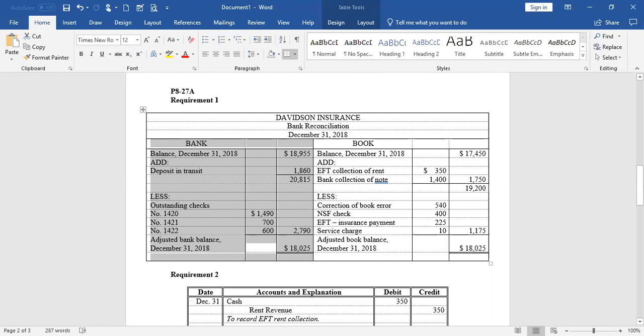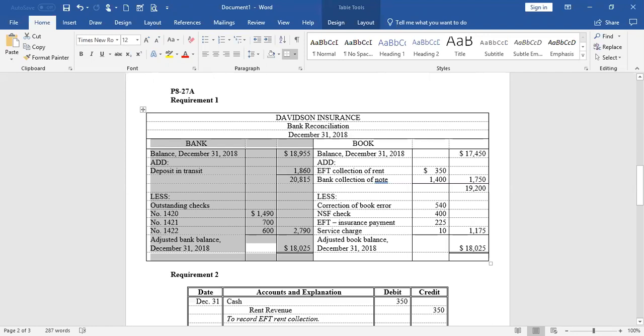The $600 deposit in our checkbook, that is on the bank statement. So I'm going from that top information down to the bank statement. The $1,900 deposit, is that on the bank statement? Yes, it is.